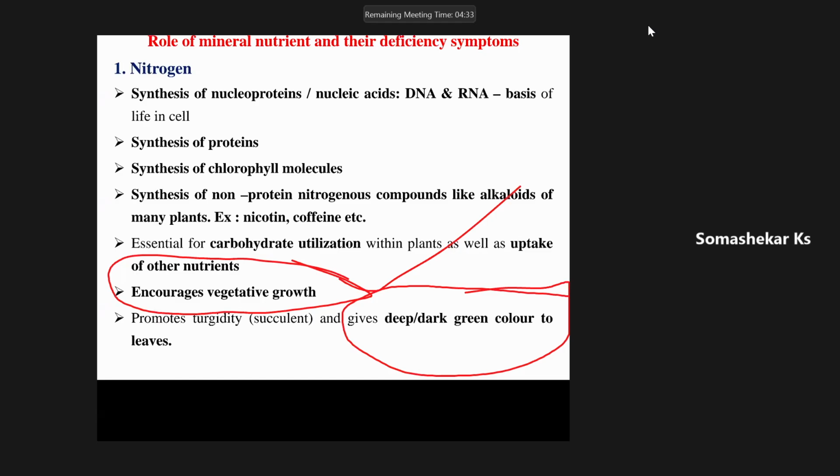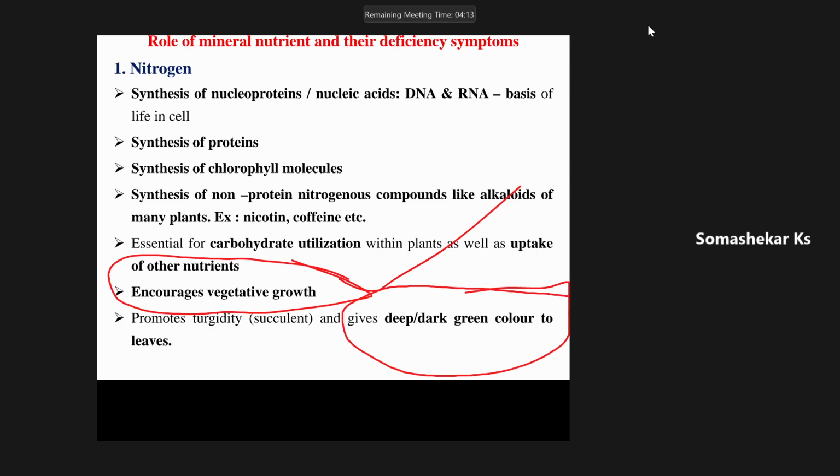And as compared to all the essential nutrients, that is macro, secondary, and micronutrients, nitrogen performs a large number of functions. Its role is even at the genomic level.